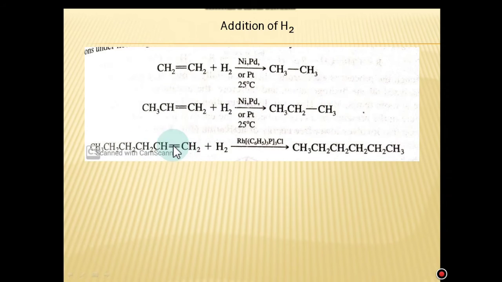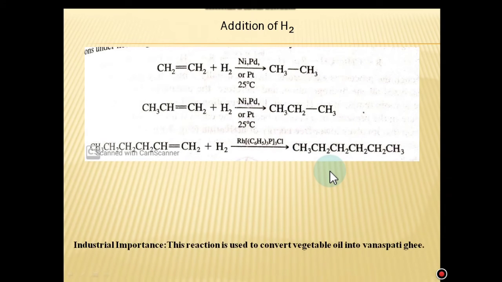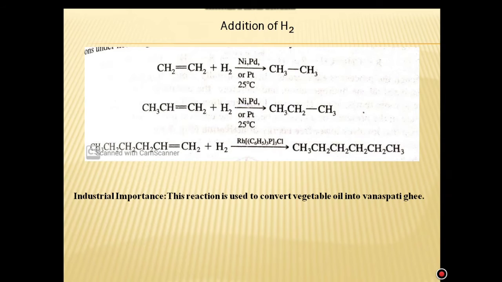This is another example. This is hex-1-ene, six-membered carbon. Hex-1-ene, addition of hydrogen in the presence of Wilkinson catalyst and the formation of normal hexane. The most important industrial use of this reaction is to convert vegetable oil into Vanaspati ghee. You know that vegetable oil contains unsaturated fatty acids, while Vanaspati ghee contains saturated fatty acids, means unsaturation converted into saturation via this mechanism.